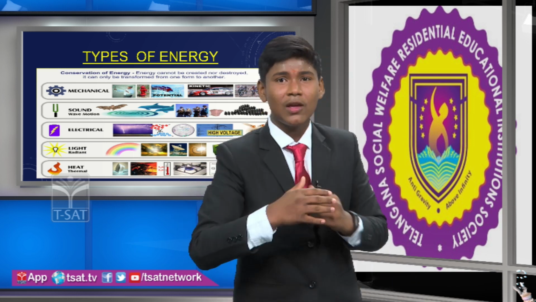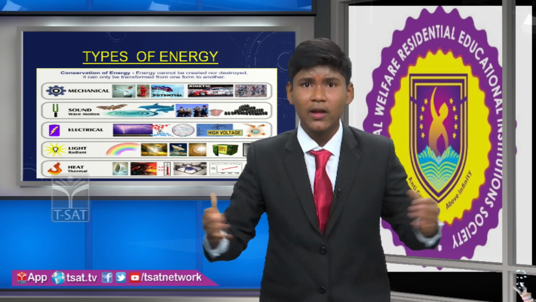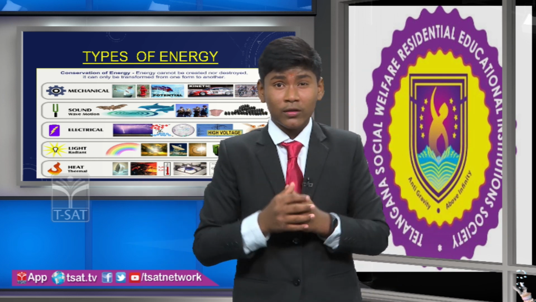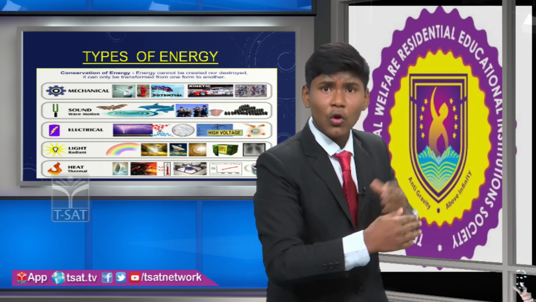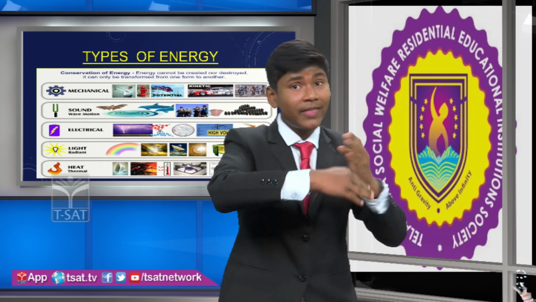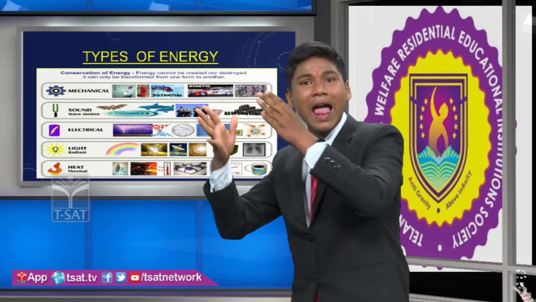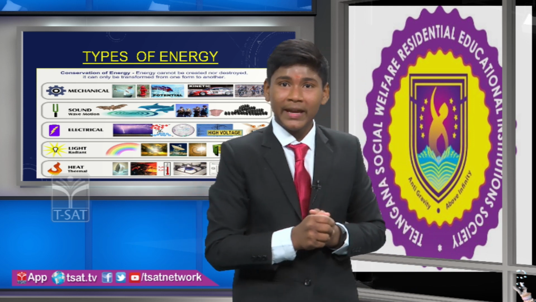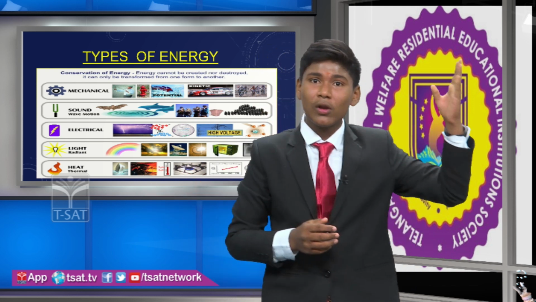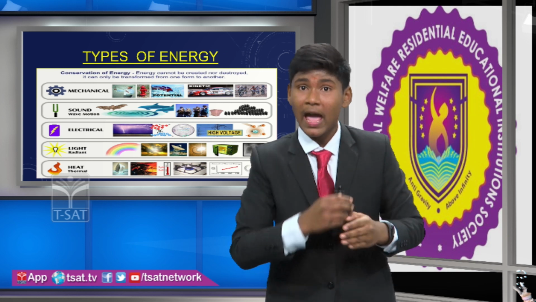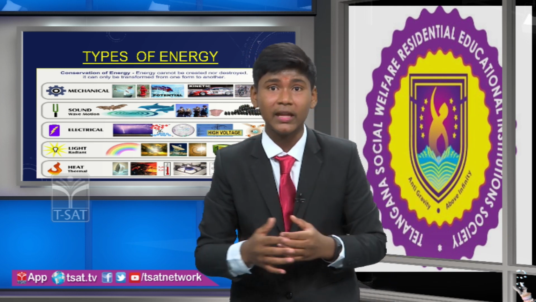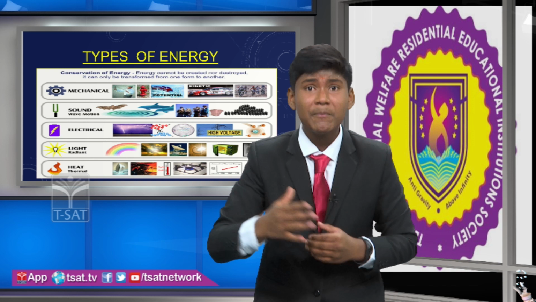Next, light energy. We need light. Without light, we cannot survive. So here also, when we apply electrical energy, it converts into light energy, right? Heat energy: we know that solar energy comes as heat, and that heat converts into electricity, and these 5 are very major to us.